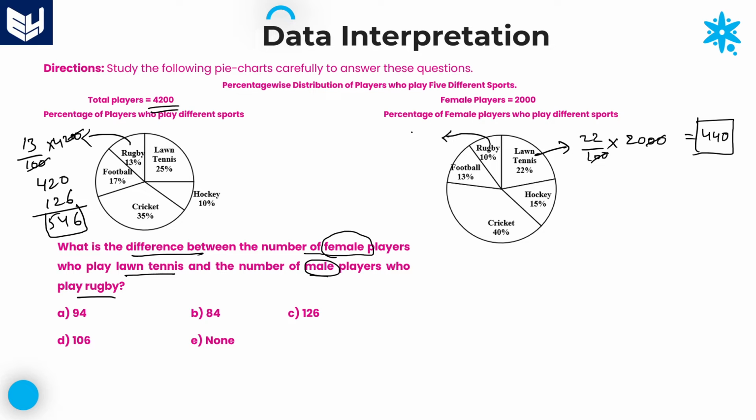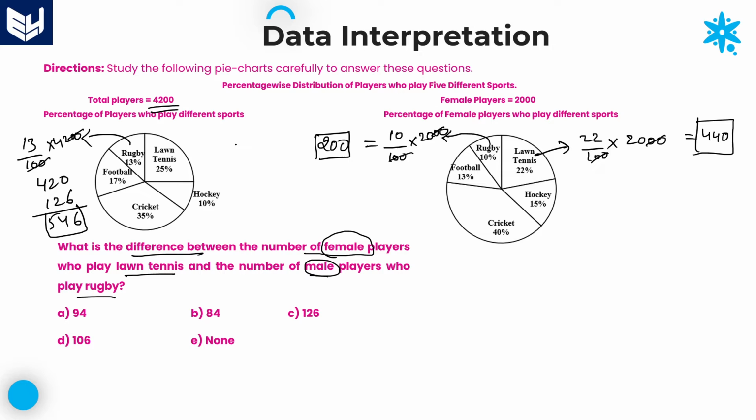Coming to female players who are playing rugby, that is 10 percentage of the total number of female players, 2000. Two zeros cancel. Therefore, 20 into 10 is equal to 200.